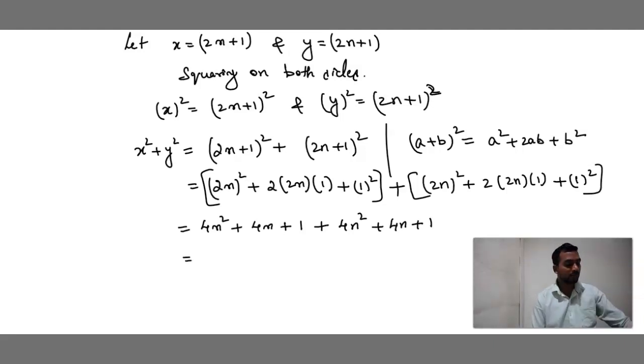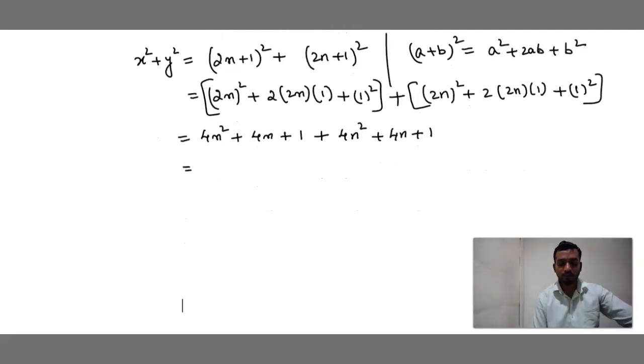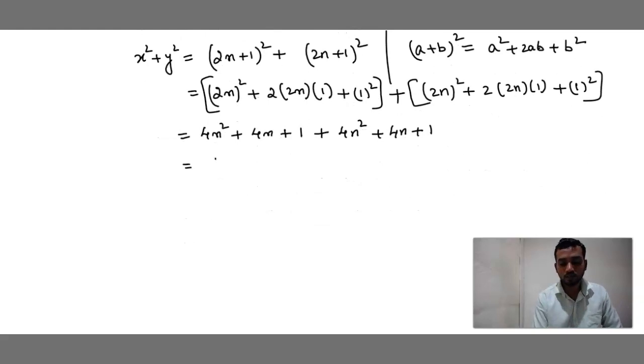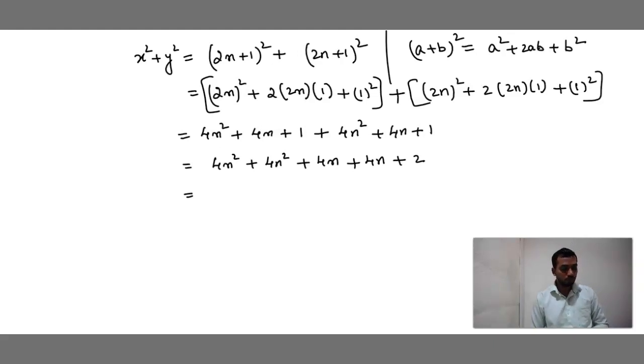Now I will rearrange the terms in the standard form, second degree, first degree and constant. So what happens? 4m square plus 4n square plus 4m plus 4n plus 2. Now from this, can we see here in m square and n square and m and n, can I take 4 as common?